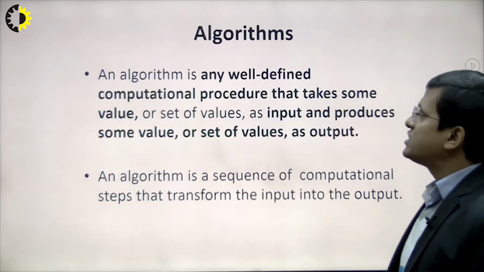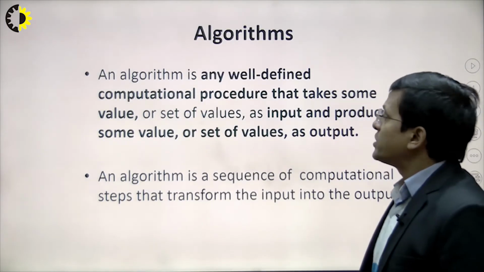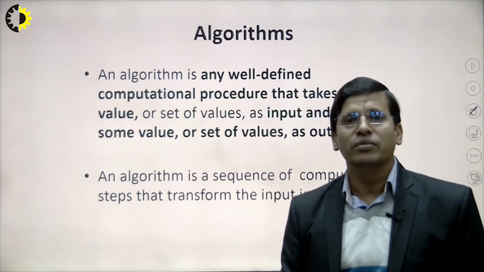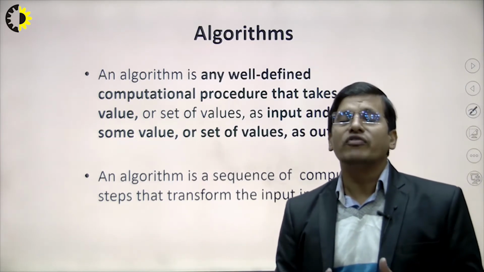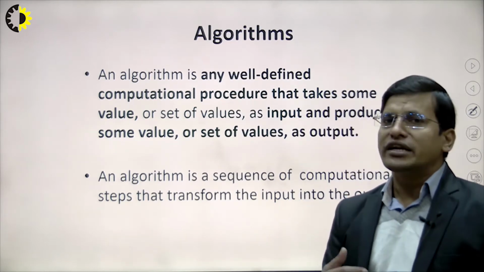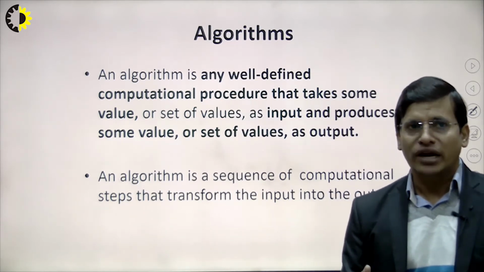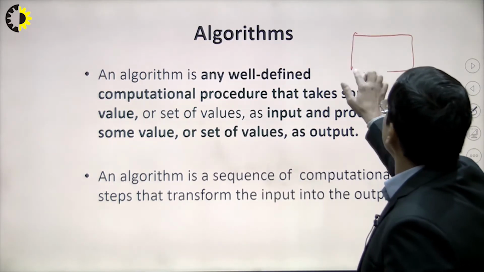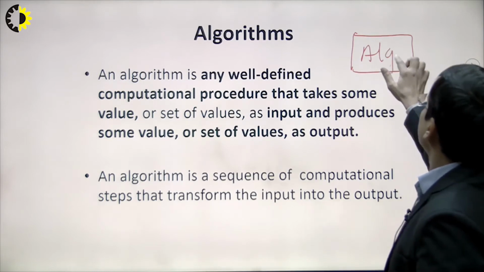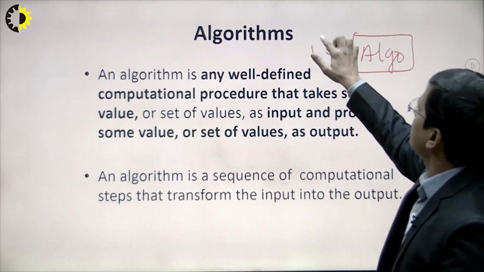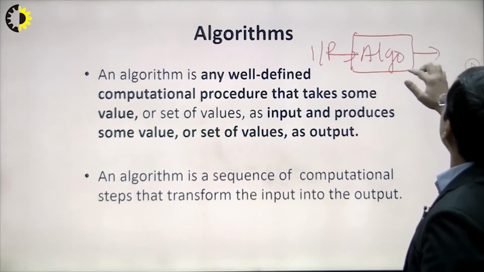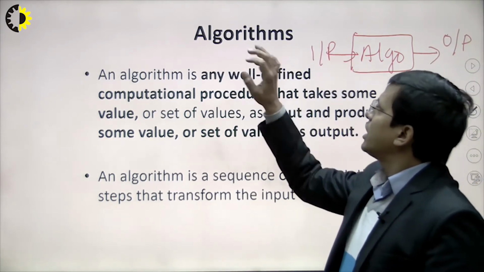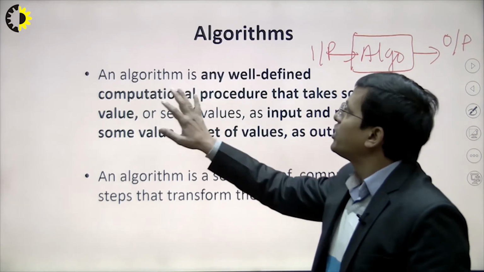Now we'll see what an algorithm is. The basic definition of the algorithm is the step by step representation of solving any problem. We all understand input and output, because all algorithms are like this. Let's say this is the algorithm, and we need some input, and it will produce the output. The basic definition of the algorithm is a well defined computational process.